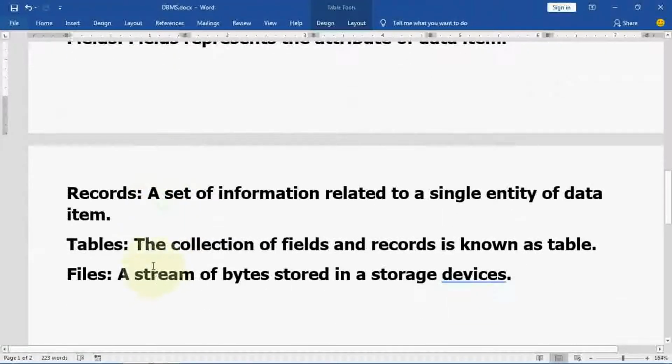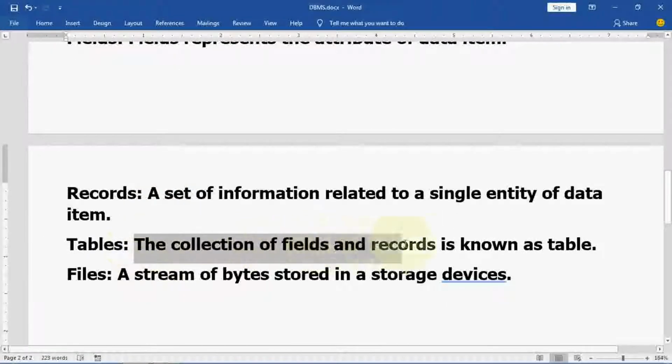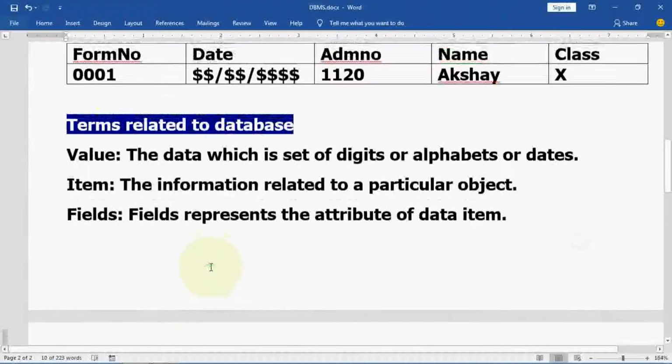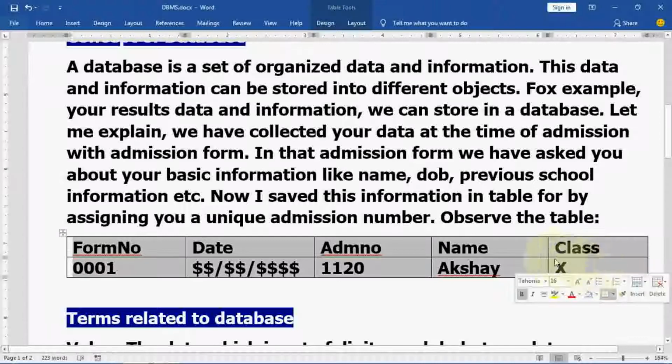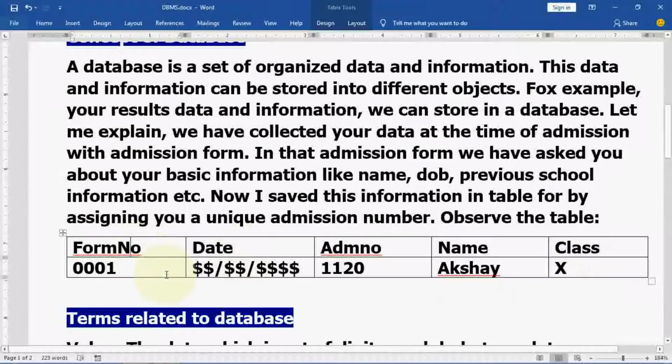Now table: the collection of fields and records is known as a table. The entire collection where these fields and records merge is called a table. Simply, a table is a collection of rows and columns.